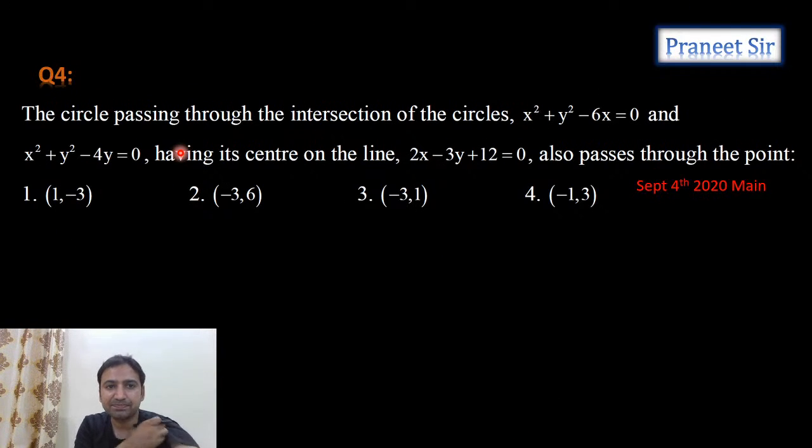Yeah, this is the next question. A circle passing through the intersection of two circles having its center on 2x minus 3y plus 12 is equal to 0 also passes through. So this is the family of circles concept, guys. Can you start solving this question? I will help you out. Start solving this question, guys.